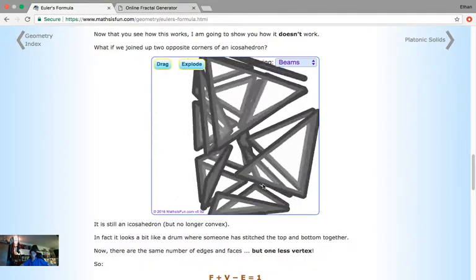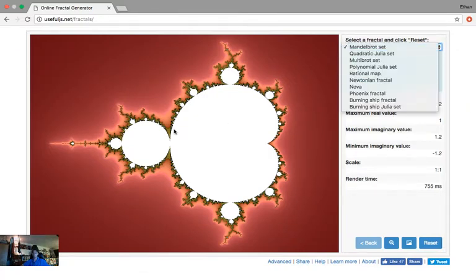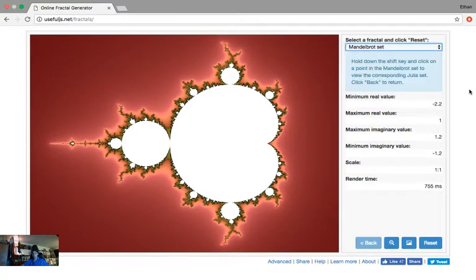Really quickly, I can show you an online fractal generator. This is just useful. You can't play around with the values on fulgs.net, but you can mess around with zooming in and deciding which kind of fractal set you want. So there's a quadratic Julia set, multibrot set, polynomial Julia set, rational map, Newtonian fractal, novas, phoenix fractals, burning ship fractal, and burning ship Julia set. As you can see, they rely on these negative numbers and scales and render times, and these are all the numbers that are inputted.